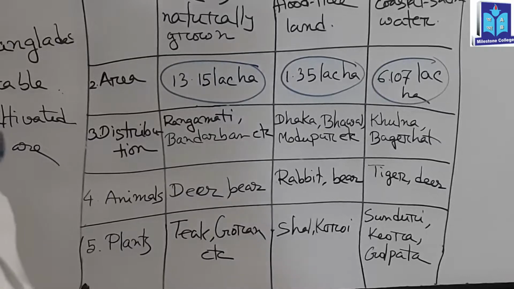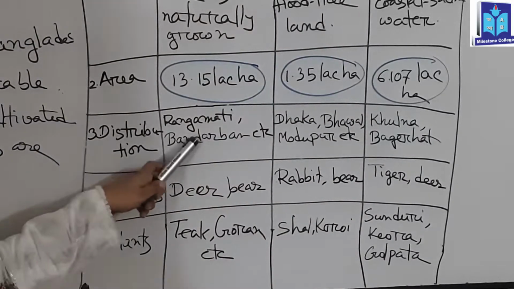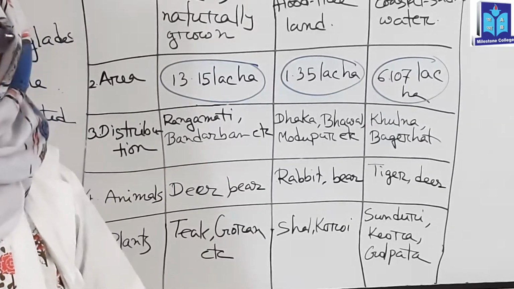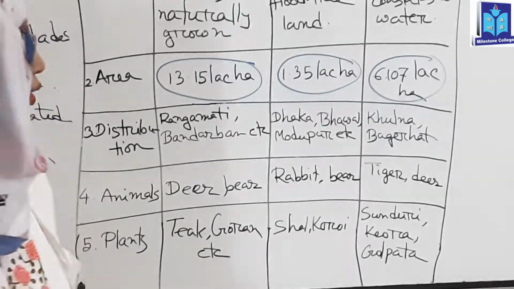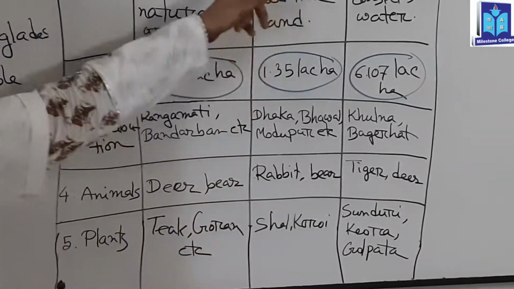Now, number 3, distribution. Rangamati, Bandarban, Khagrachari, and some of Sylhet and Chittagong are the distribution area of hill forest.